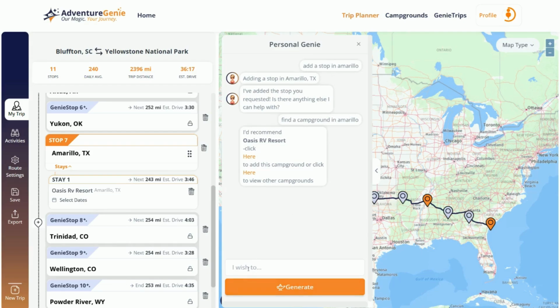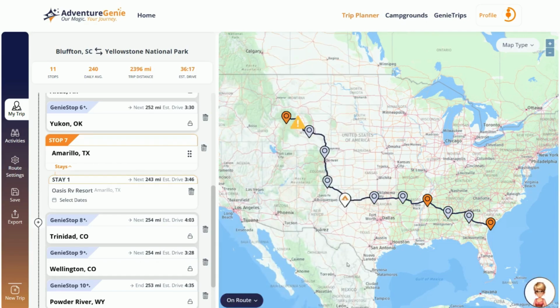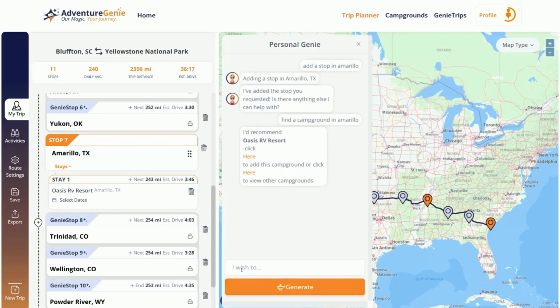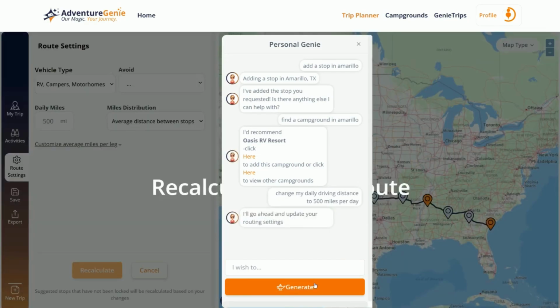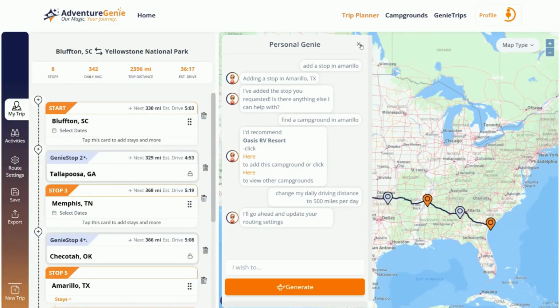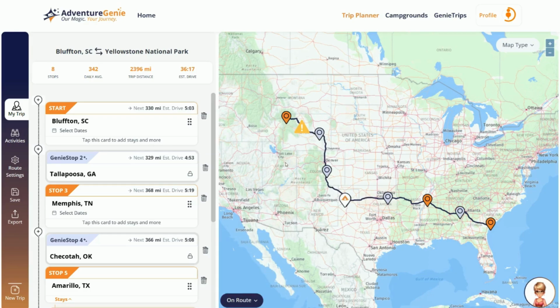Pretty cool. Well, this trip has a fair number of stops in it, but that's because we have an average daily driving distance of 300 miles a day. What if we wanted to have fewer recommendations and fewer stops along the way? Hey Genie, can you change my daily driving distance to 500 miles per day? Let's give it a whirl. The Genie's going to now change our route settings from 300 miles a day to 500 miles a day, and sure enough, we have a lot fewer stops.